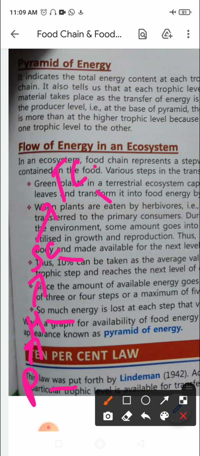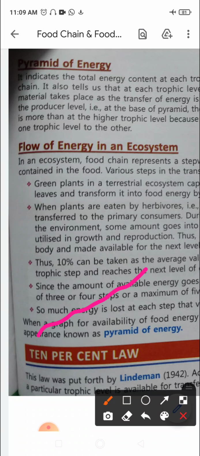Now, the green plants in a terrestrial ecosystem capture, please pay attention now, green plants in the terrestrial, that means on land, the green plants that are there, right? Suppose this is a plant, a green plant. So what happens is that it is able to capture 1% of the energy of sunlight.